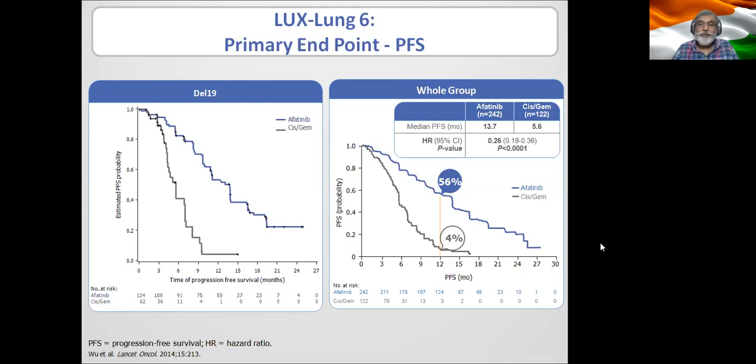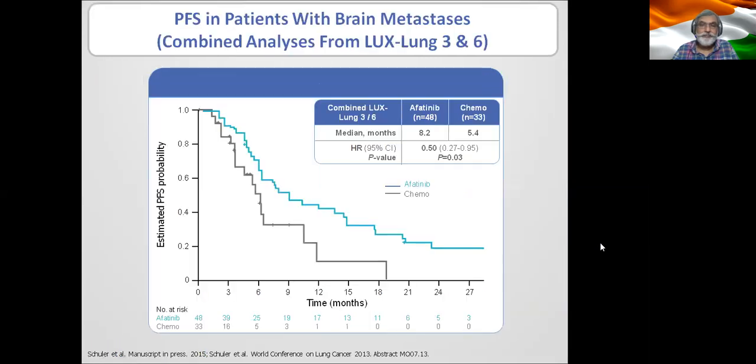Having said that, we should also know how many patients from the whole group had actual deletion 19. For instance, if deletion 19 was seen in 80% of the patients in the whole group, then that might actually influence how the whole group graph is seen, and that should be kept in mind. Of course, in this particular instance, the absolute difference is so startling at 1 year that there is no reason to doubt that the p-value is highly statistically and clinically significant.